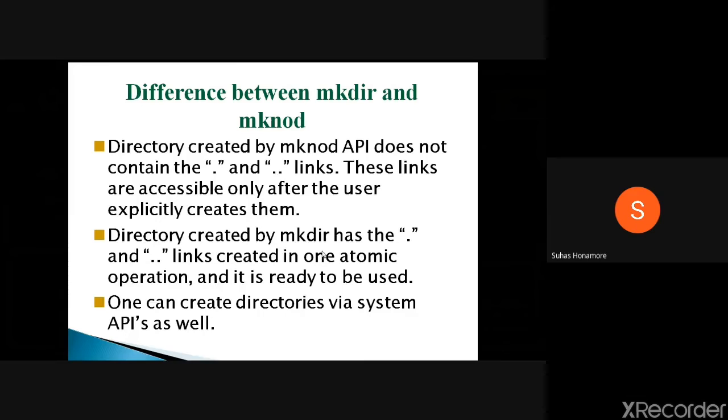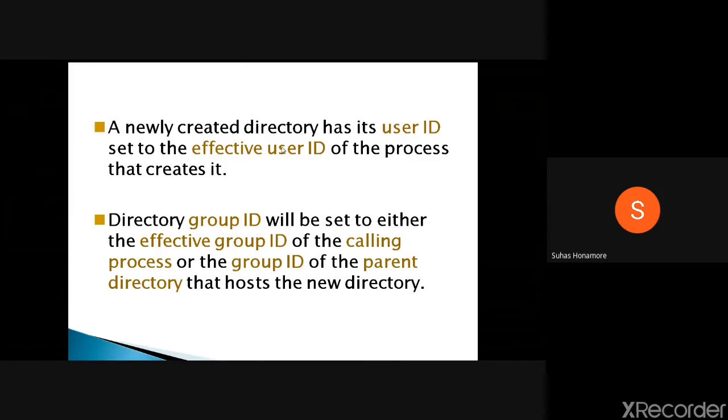Okay, so these two things will not be there. By default, mkdir will only have these two files. Then newly created directories have their user ID set to the effective user ID of the process that creates it. So the directory's user ID will be set to either the effective user ID or group ID of the calling process, or the group ID of the parent process. Whichever the parent has, that is what it will set.